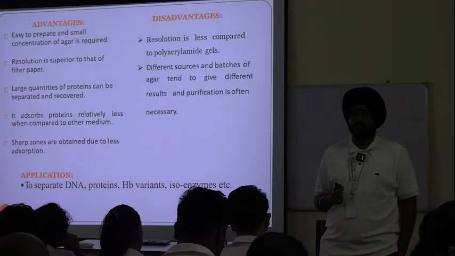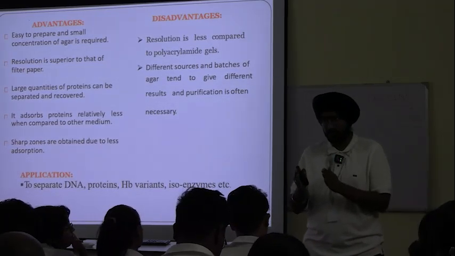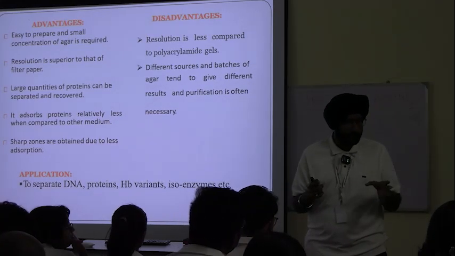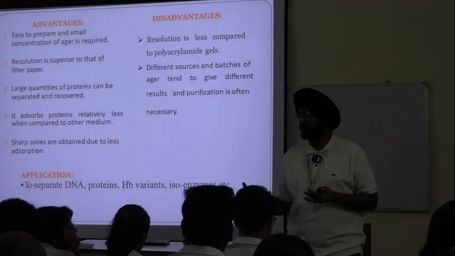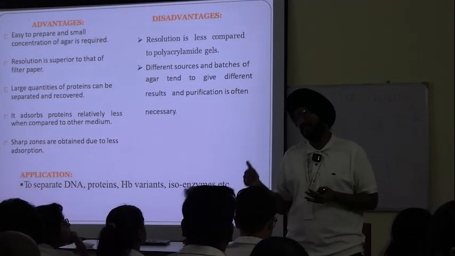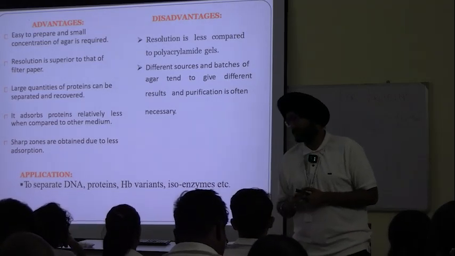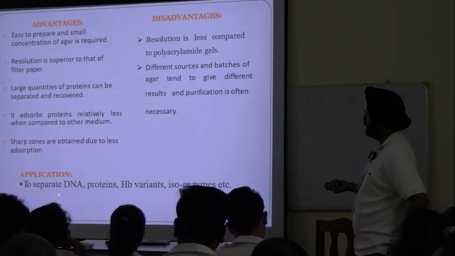That is why, if you are getting result A in one sample and you think you'll perform with the same setup and it will give result A only, it actually does not happen in gel electrophoresis, which is also a disadvantage. There will be slight differences in both.